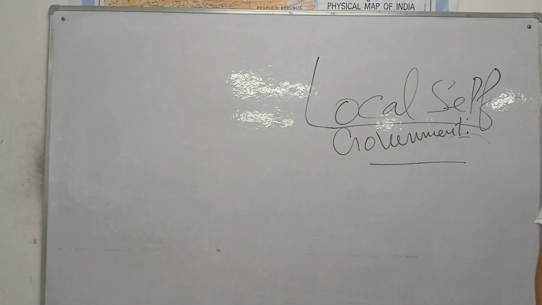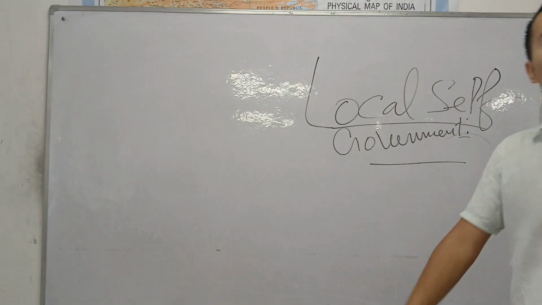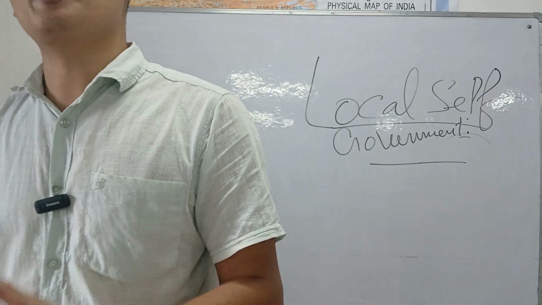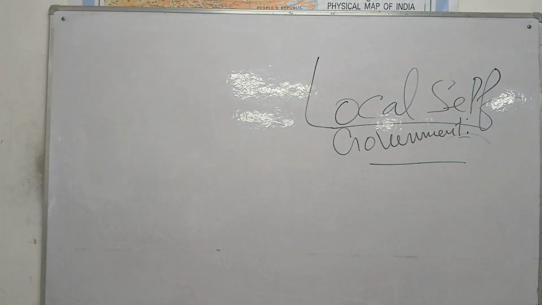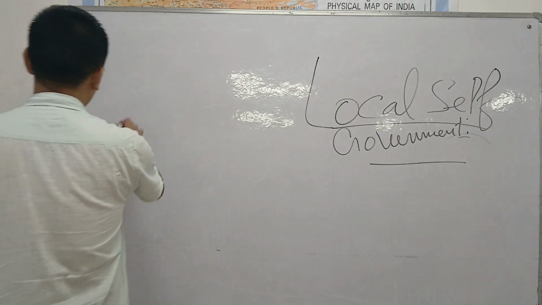NPC can ask in this way. Which dynasty is too famous for local self-government? It will be the Cholas. The Cholas in India are too famous for local self-government. That is the Panchayati Raj system, the village panchayats, you know, right? Or just in Kohima, the municipal council. So it was the Chola dynasty, the local self-government.